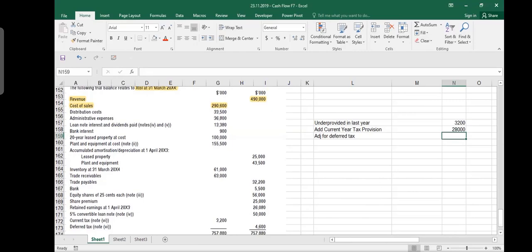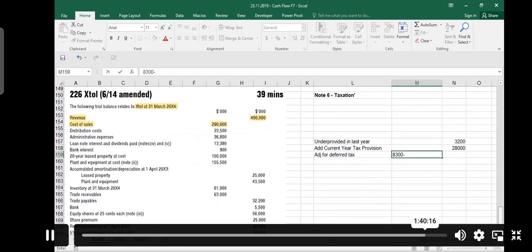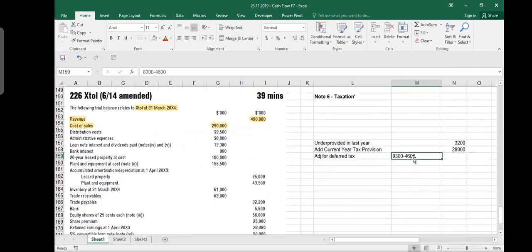And then you have 4.6 million from the previous year. You already have it in your deferred tax. But how much do you need? You need 8.3 million, right? So 8,300 you need, and it was 46, which you already have. So you need to increase your tax liability. Deferred tax liability will also be increased. So when you make the total, that is your tax expense.